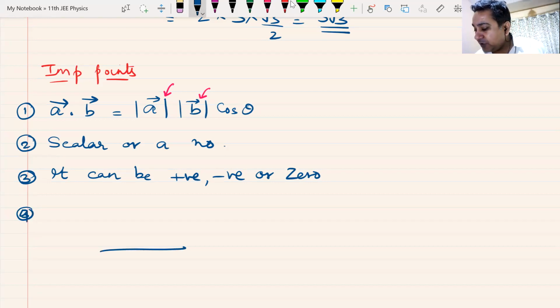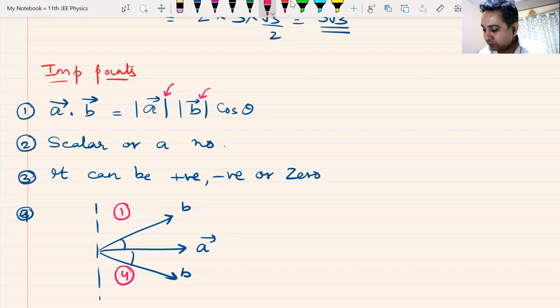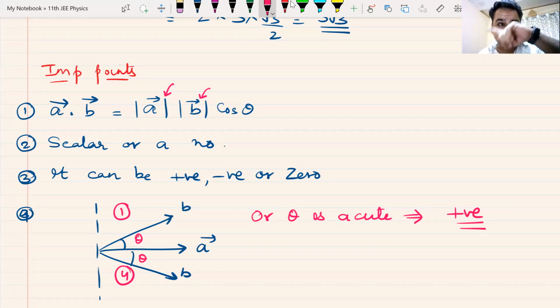Point number four, when it is going to be positive, see the vector A is here, vector B is here, or vector B is here, or it is anywhere in the first and the fourth quadrant. Or I can say this theta is acute. Is everyone following me? Please raise your hand. If theta is acute, this entire thing becomes positive. Yes or no? Cos theta is positive in the first and the fourth quadrant.